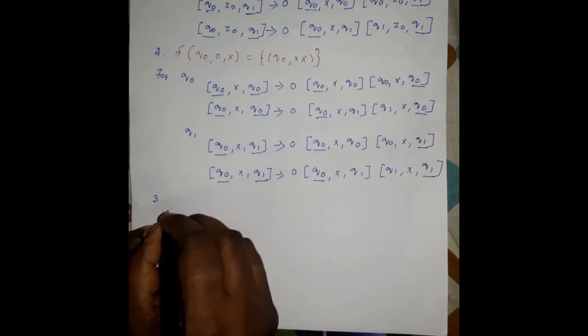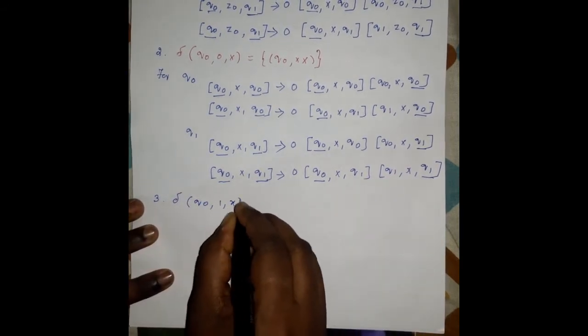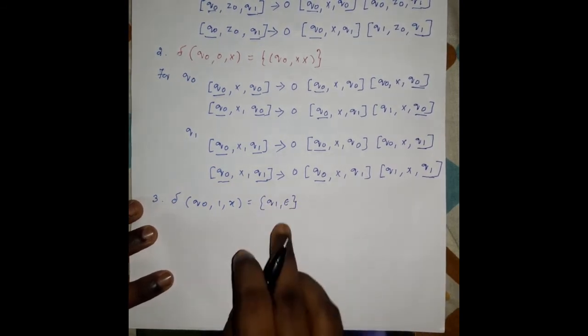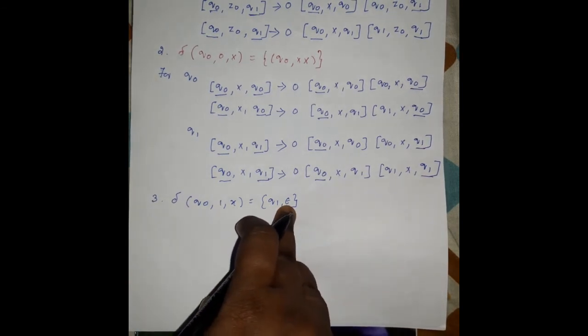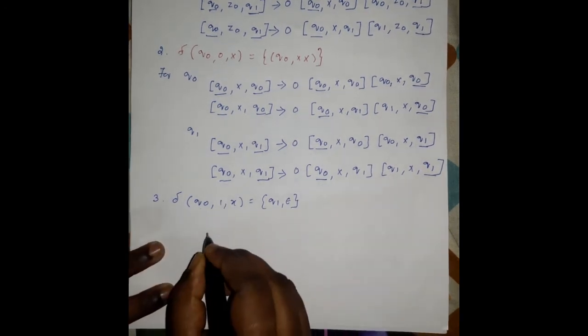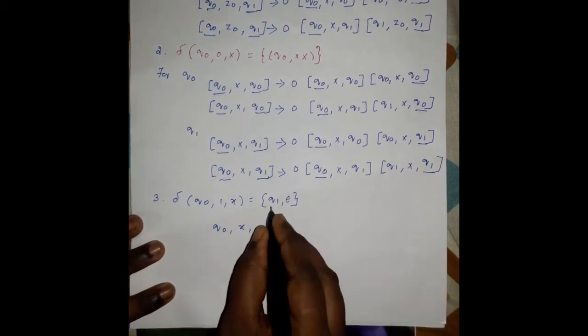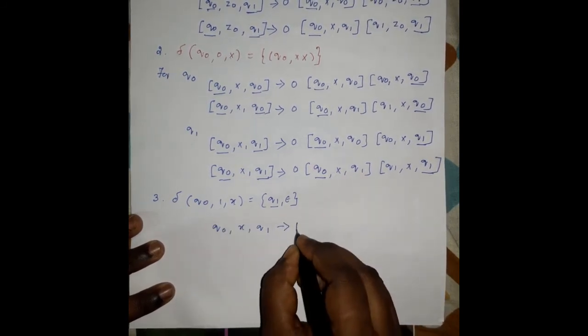The third one is del of q naught comma 1 comma x is equal to q1 comma epsilon. It is very simple to write because there is no stack symbol. Whenever there are no stack symbols on the right hand side, we can write the grammar production very easily by applying only one rule. So here the initial state is q naught, the stack symbol is x, the final state is q1, and the input symbol is 1.